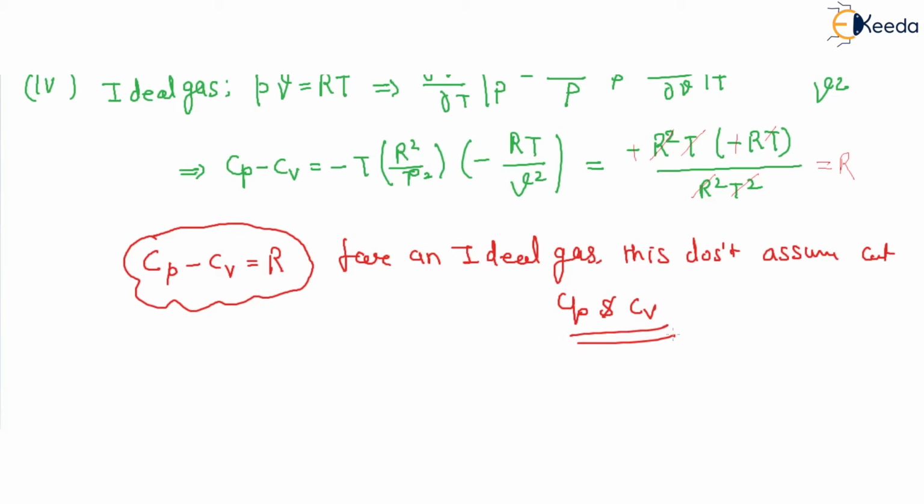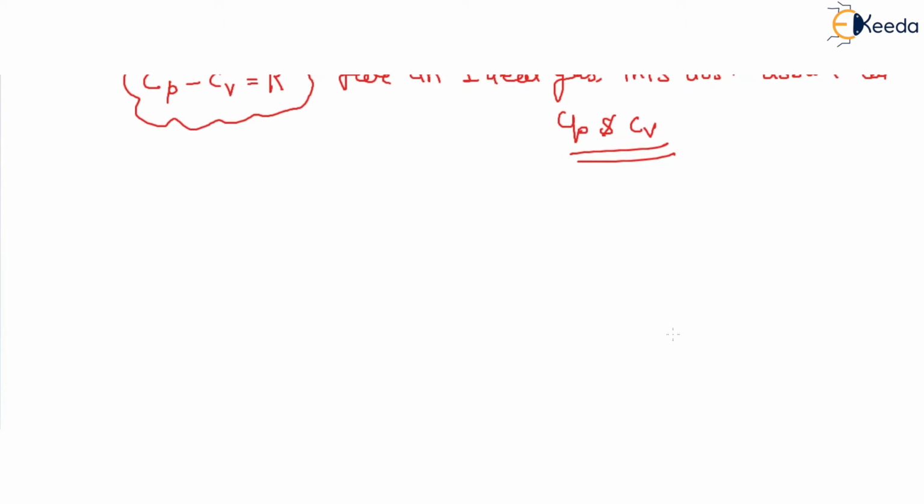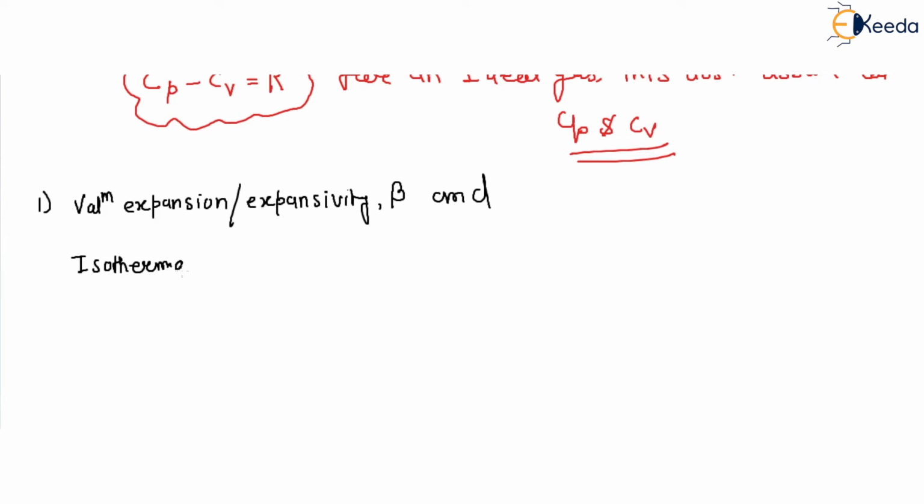This relation can be expressed in terms of two other thermodynamic properties: volume expansivity, denoted by beta, and isothermal compressibility, denoted by alpha.